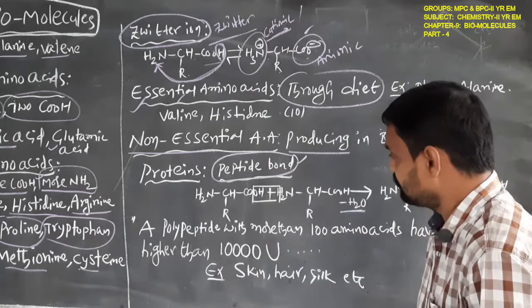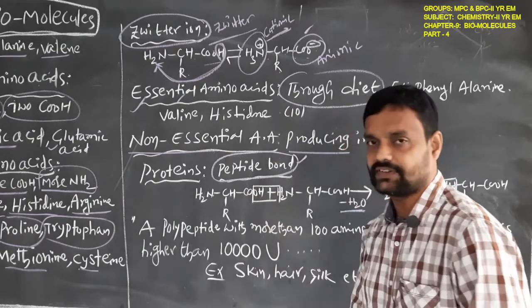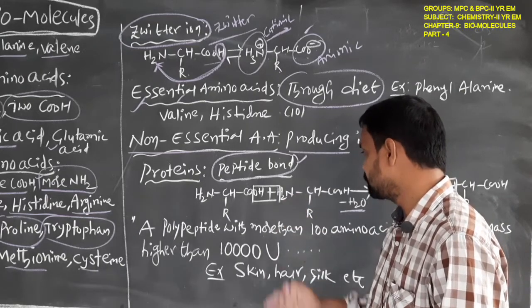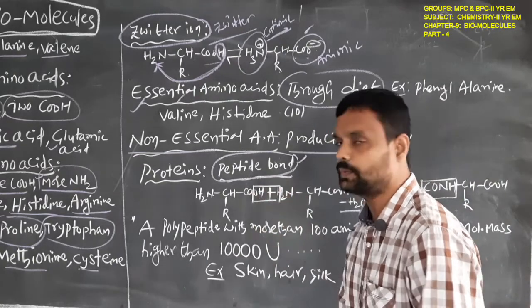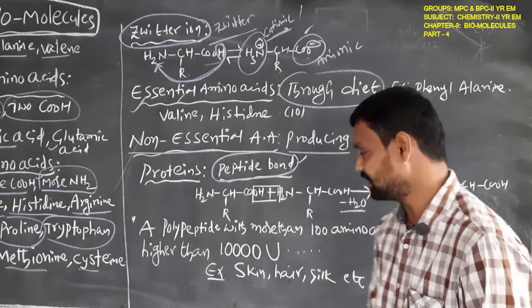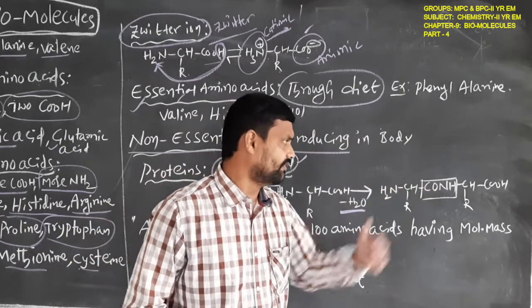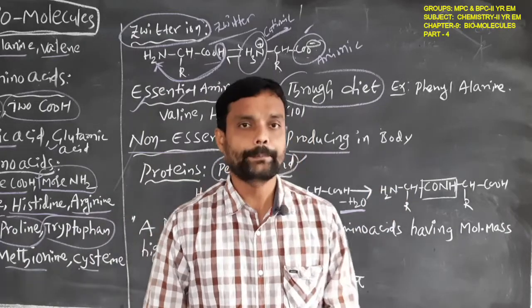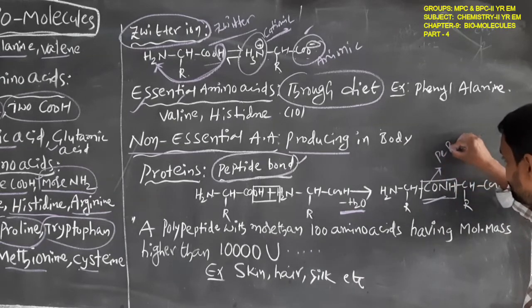The OH group from the carboxylic acid functional group of one amino acid and the hydrogen atom from the amine functional group of the other amino acid combine with each other, they lose the water molecule, and the formed molecule has the peptide bond. Here this is the peptide bond.